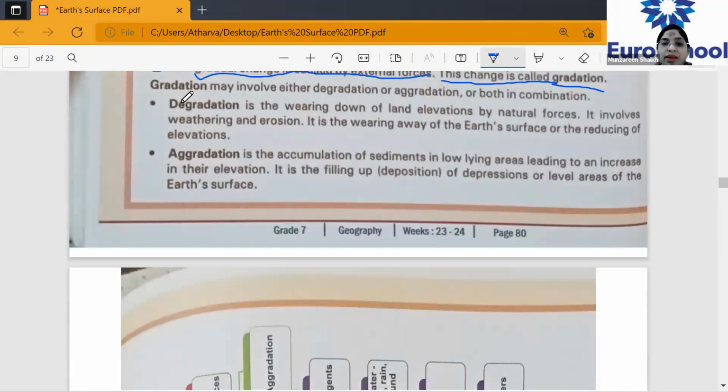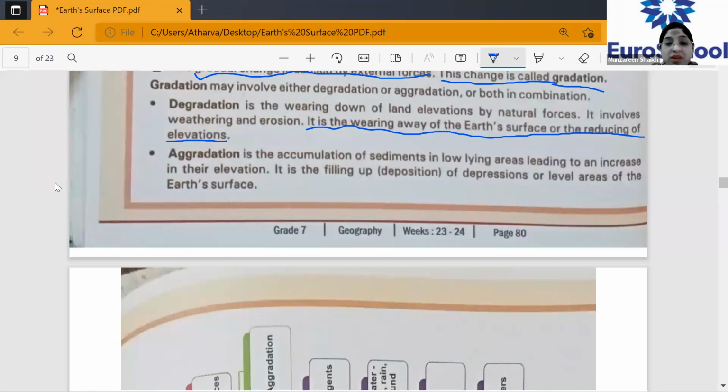All right, next is gradation may involve either degradation or aggradation, or both in combination. Degradation means a wearing down of the land elevations by natural forces. It involves weathering and erosion. It is the wearing away of the Earth's surface or reducing of the elevations. Please underline it. Clear? That degradation happens whenever there is weathering or erosion.